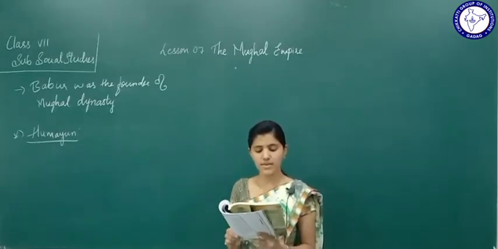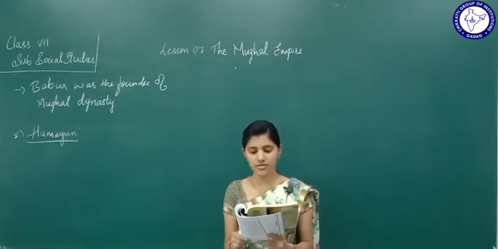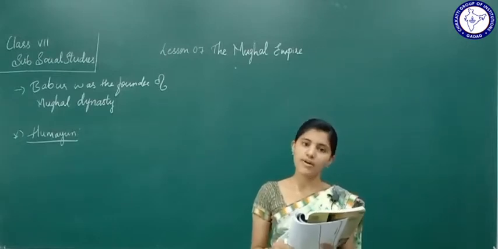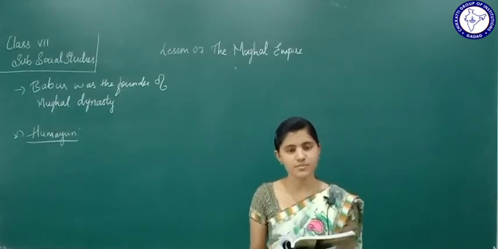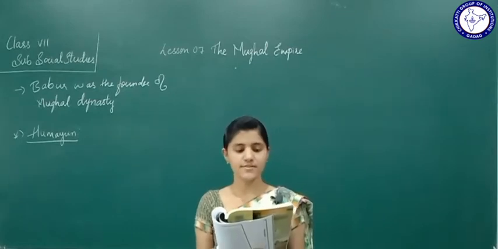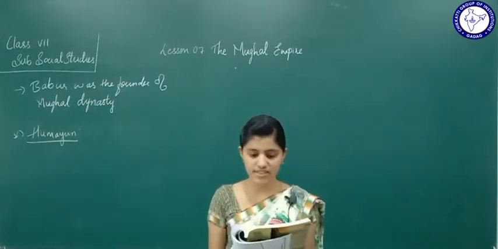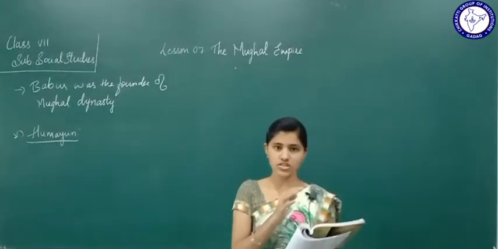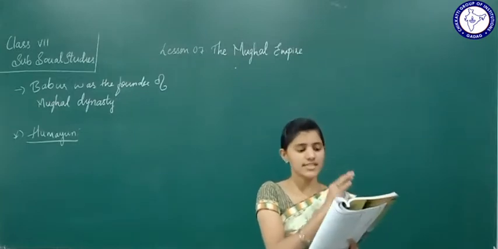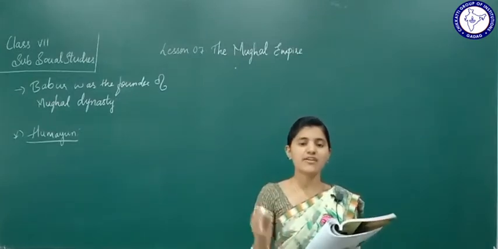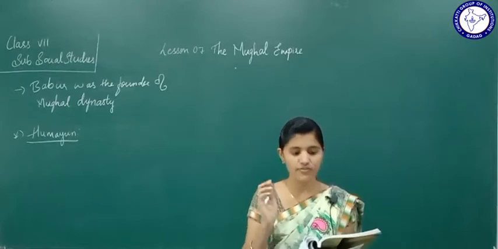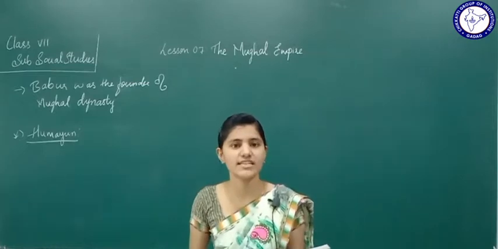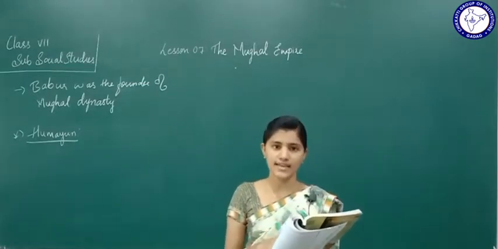Having lost his kingdom, he fled to Persia and stayed there for 15 years. See, Humayun, after losing his power, went to Persia and stayed there for 15 years. When the Afghan rule in India weakened, Humayun invaded India and conquered Delhi. After he lost his power, he went back to Persia and stayed there for 15 years. But after learning that the Afghan rule in India had weakened, he came back to India, invaded India and conquered Delhi back.